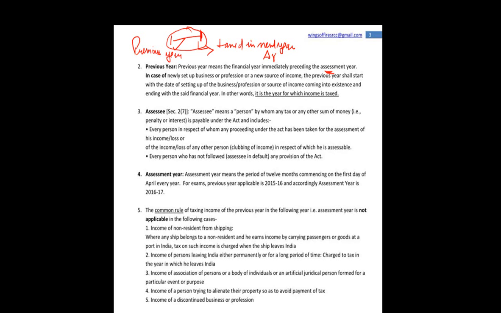जनरली आप definitions जब भी पढ़ते हो तो ऐसा नहीं है कि आपको definitions याद करनी है या रट्टा मारना है. You go and read the law. जहाँ जहाँ पे भी कुछ technical terms आती हैं then you may refer to the definition clause. So when you go and pick up any bare act, do not ever start from section 2. Read section 1 that generally contains the applicability, commencement, short title. Read the other sections, go for the technical terms in section 2. Now assessment year. Assessment year means a period of 12 months commencing on the first day of April every year. So 1st April to 31st March next year, this is known as assessment year.